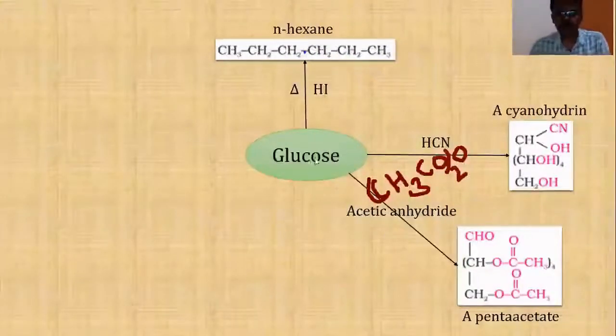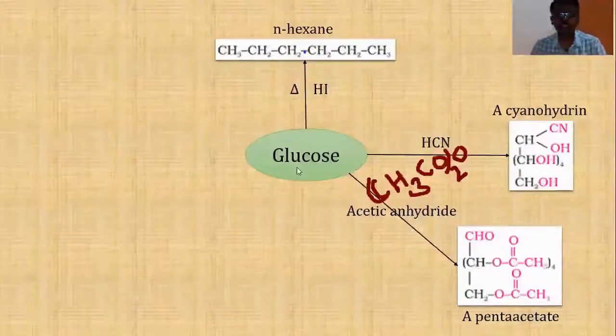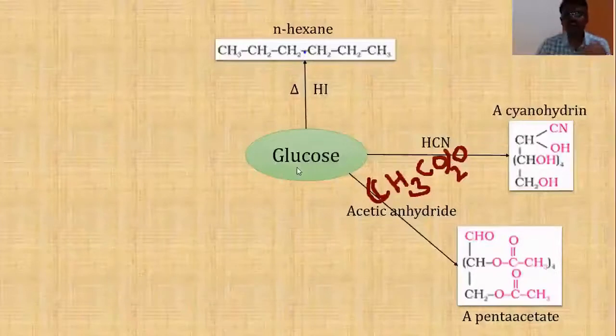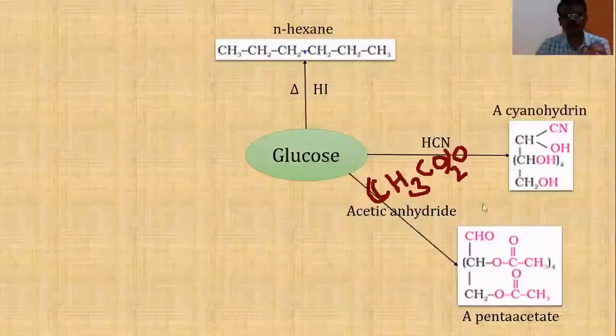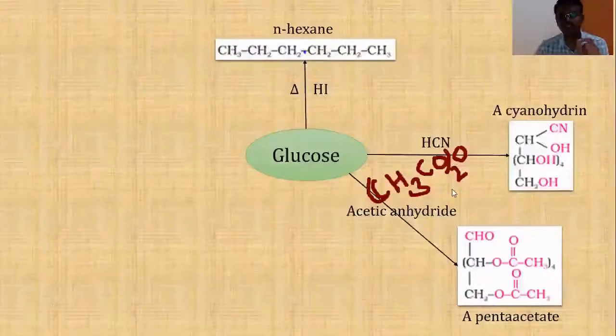Whenever any compound reacts with acetic anhydride, if it gives an acetate derivative, then that compound must contain an alcoholic group, that is the OH functional group. An organic compound which contains OH as the functional group is called an alcohol. Generally, alcohols react with acetic anhydride to give the corresponding acetate derivatives.